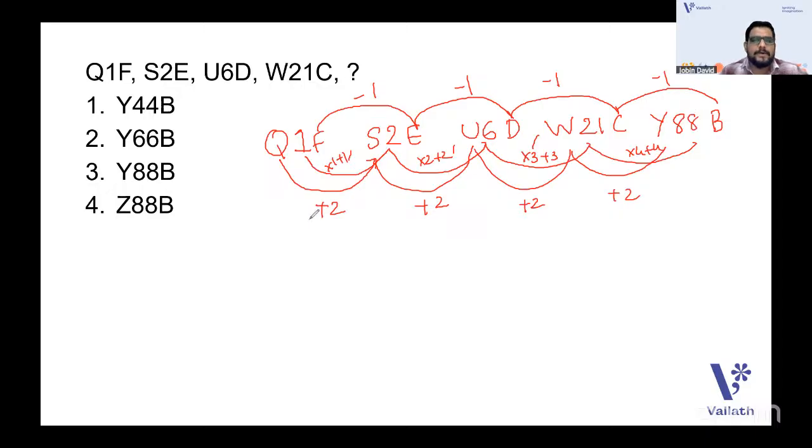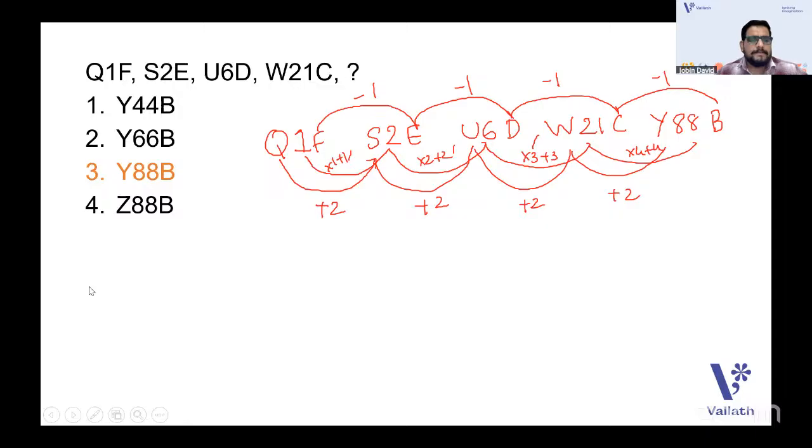You can associate one or more patterns with a series. I got the pattern as into 1 plus 1, into 2 plus 2, into 3 plus 3, into 4 plus 4. So Y88B will be the answer. It's option 3.